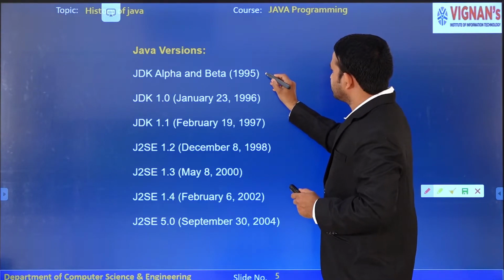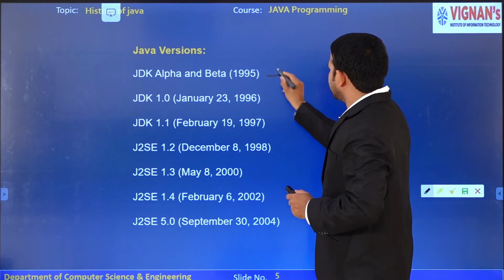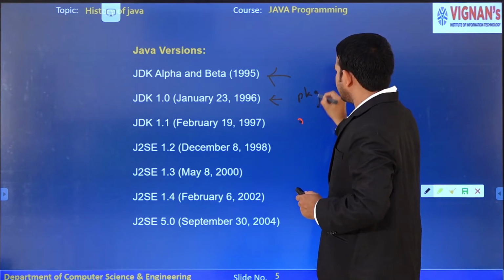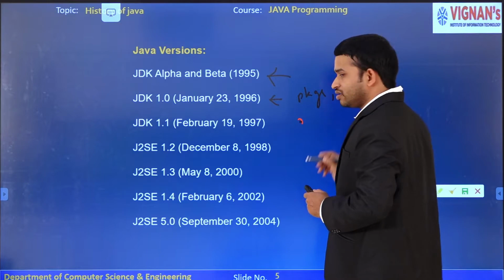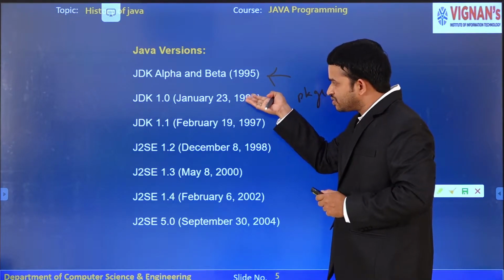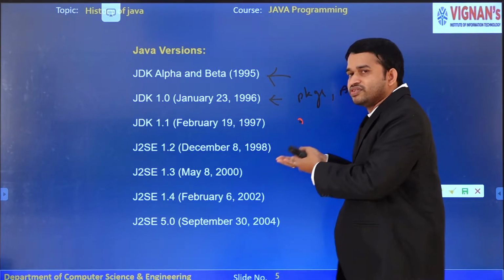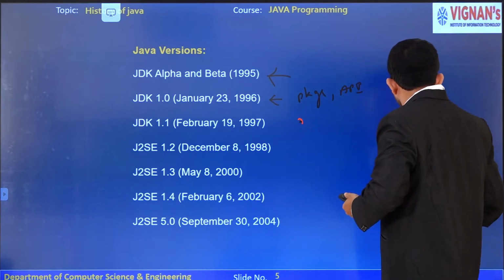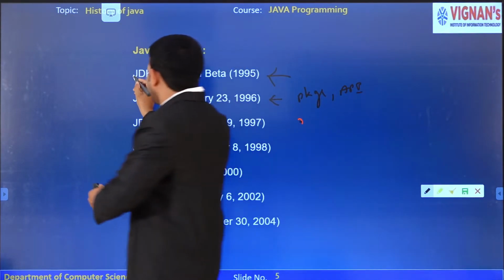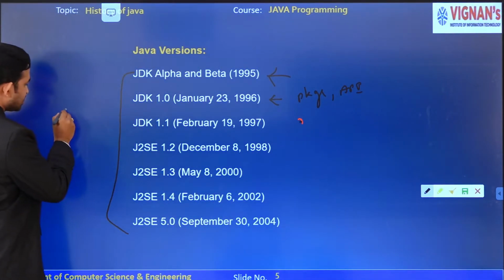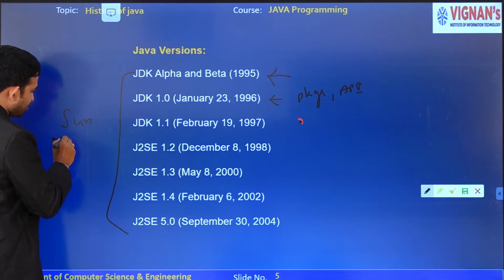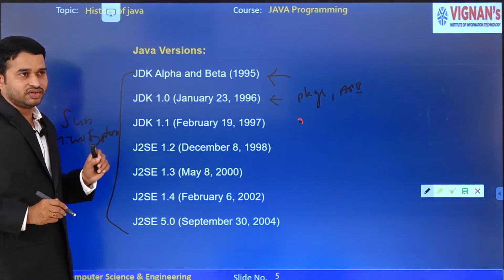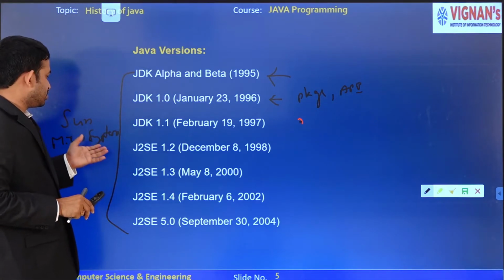When compared to the previous version, some packages and some API libraries are added in this version. In the next version also they added more features to the existing version, and so on for all these versions. All of these are handled by Sun Microsystems. This is very important, because with the help of Sun Microsystems James Gosling developed Java, so all these versions are maintained by Sun Microsystems.